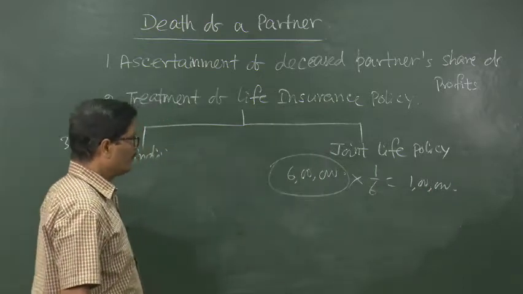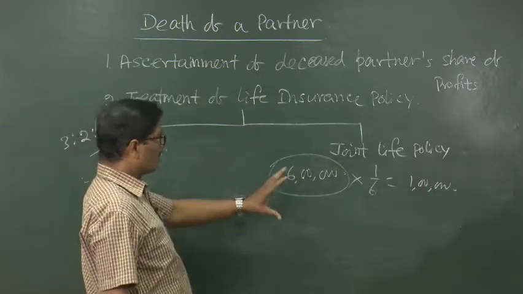The entry will be: bank account debited to joint life policy 6 lakh.